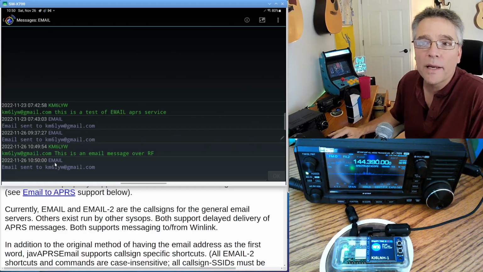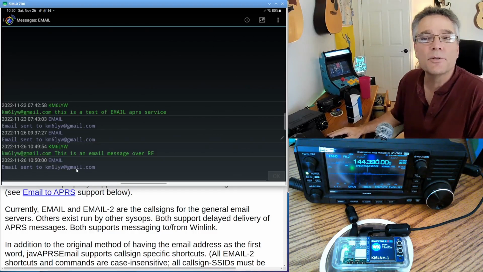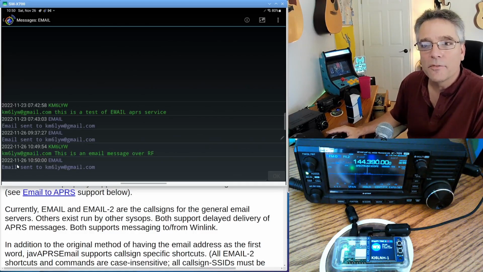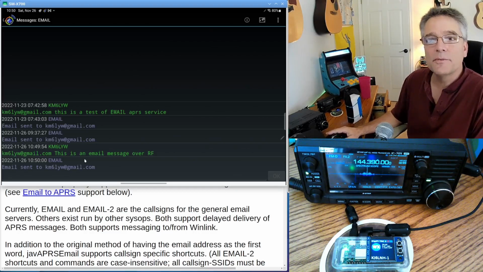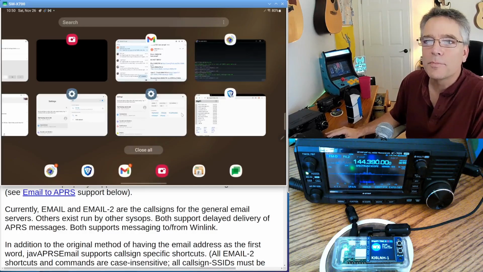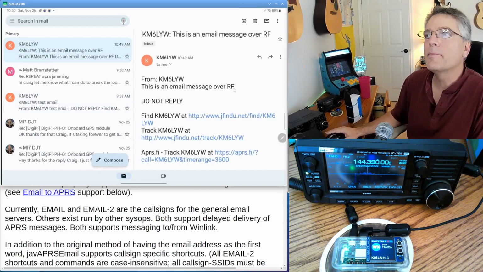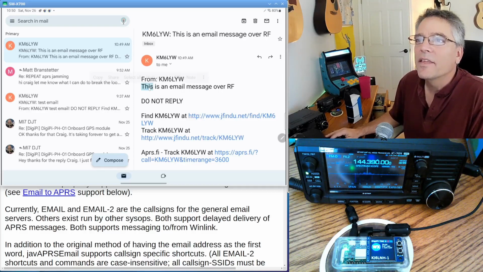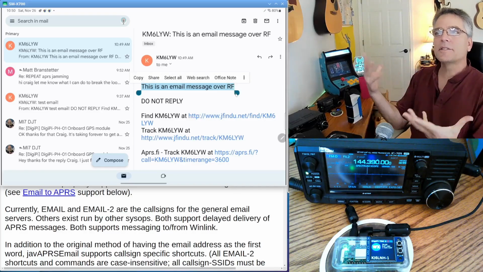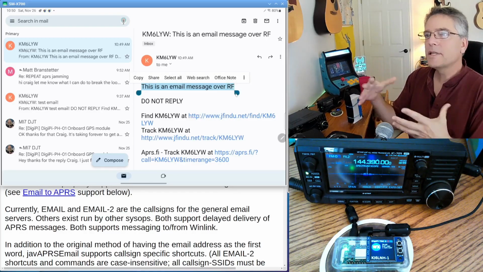And then at this point, we actually got a response, an APRS message back from a virtual radio of email. And it says email sent to my email address, which I'm not saying out loud. I'll thank you in advance for not spamming that. So if we go look at our email client, we see this is an email message over RF. So we actually sent ourselves an email using the radio.